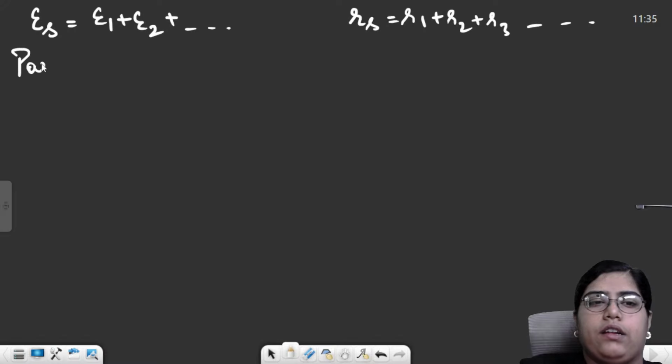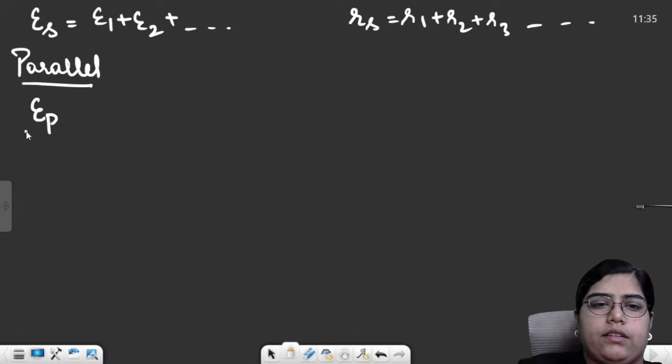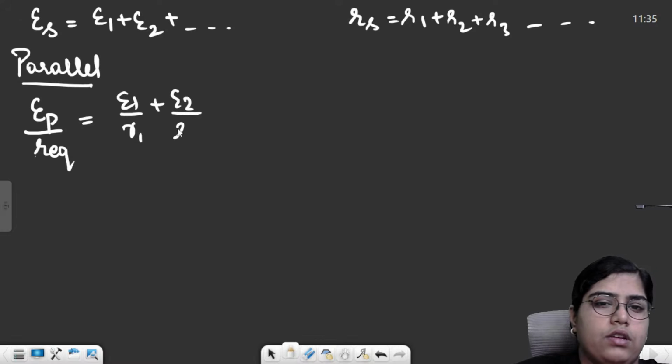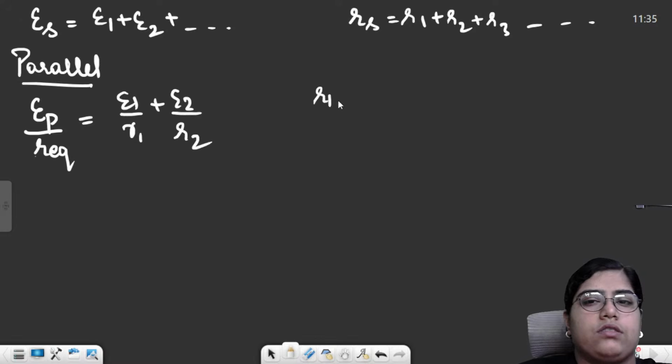But for parallel, the formula for net EMF is slightly changed. E equivalent by R equivalent is equal to E1 by R1 plus E2 by R2. And the formula for resistance remains the same.